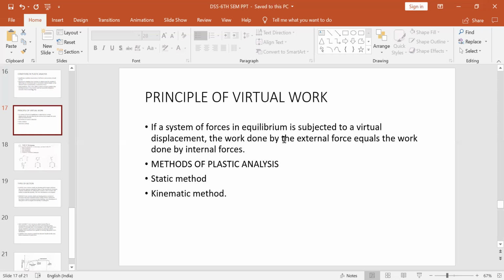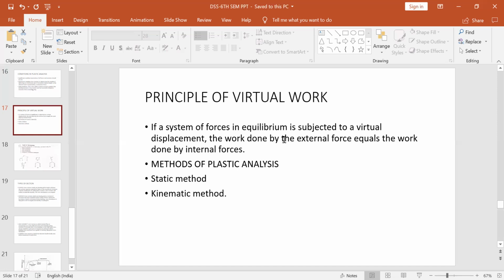The kinematic method consists of locating the possible places of plastic hinges. So first you have to identify the location of plastic hinges. I've already told you in the previous lectures that the location of plastic hinges will depend on the location of the load, change of structure or change of geometry or change of shape in the cross section, and the fixity of the structure, whether it is a fixed beam, a free beam, or simply supported. So these are some of the conditions, shape factor and all that. The possible location of hinges will depend on all these things.